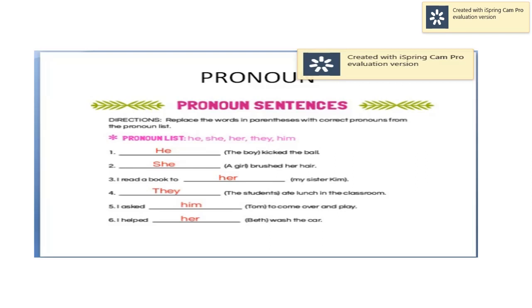Last sentence. I helped her to wash the car. Again here her is used for a girl. So as we studied, we are using these words, that is he, she, it, they, we, I, you for pronoun. So students, now you have learned a new thing. What is pronoun? Words that we use in place of noun are called pronoun.